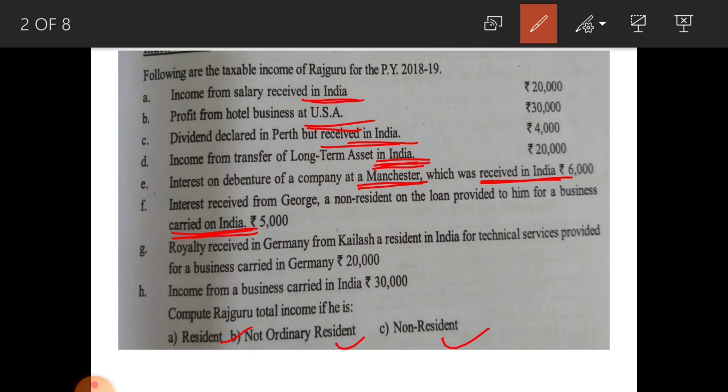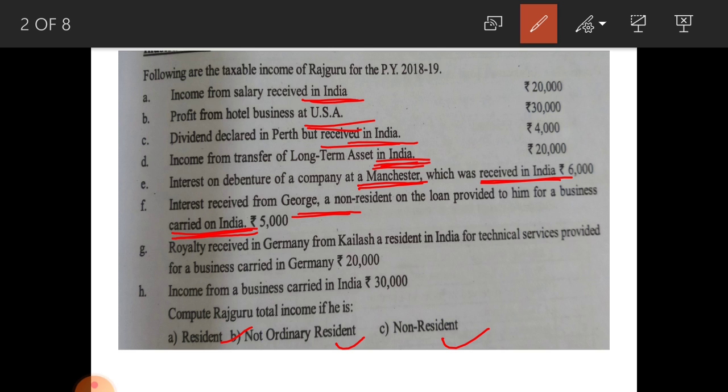Business is in India, so here George, if he is a non-resident, resident, ordinarily resident, no matter, here business is in India. That is why this 5,000 is taxable in the hands of ordinary resident, not ordinarily resident as well as in the hands of non-resident.